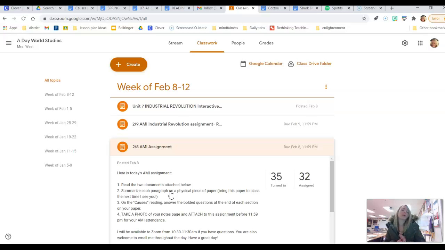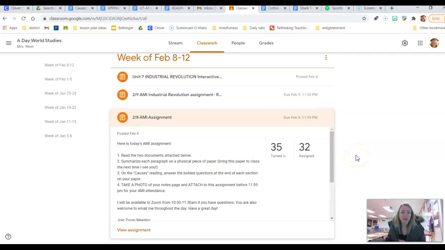The causes reading had questions after each topic, so you needed to just answer those questions on a piece of notebook paper. You absolutely have to do this on notebook paper unless you emailed me and you had some other issue that caused you maybe to not be able to do that.